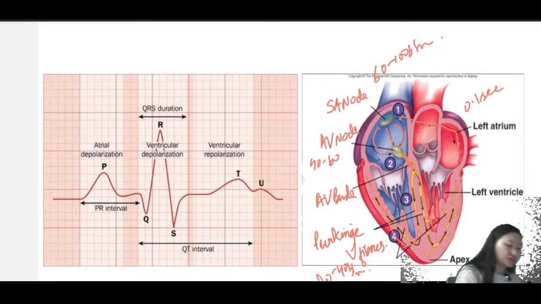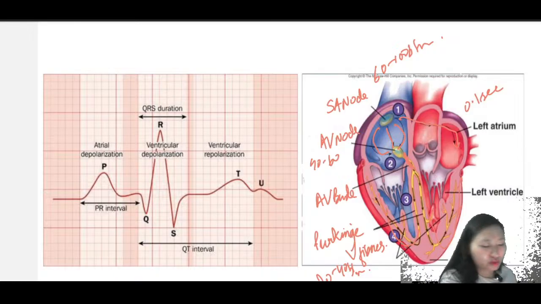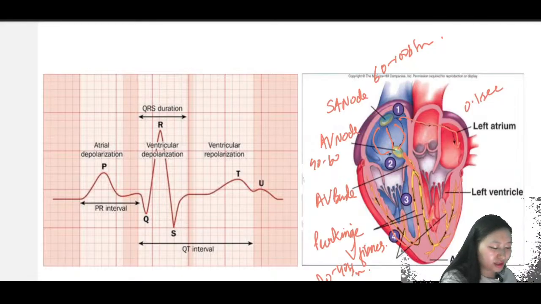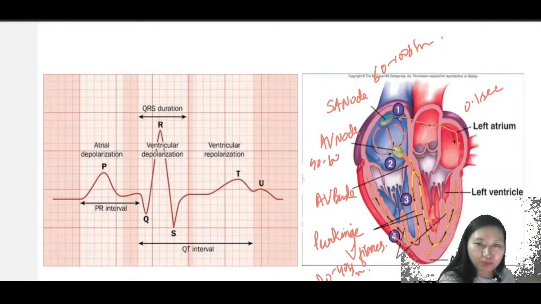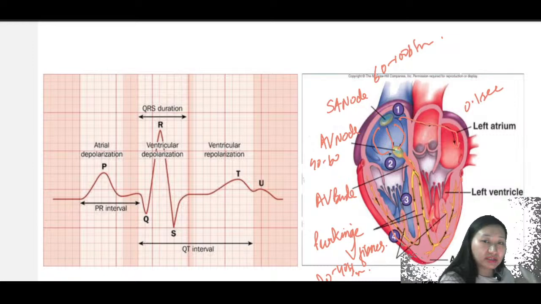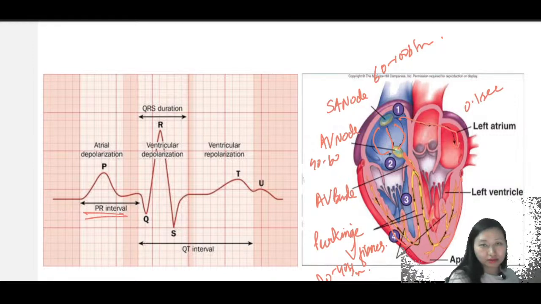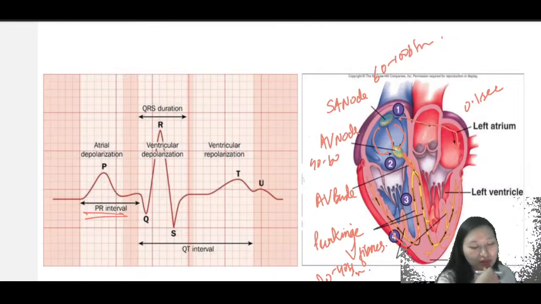So if you're looking into this ECG graph, you will see that P wave indicates atrial depolarization, which means it is contracting. P wave is because SA node is triggering and it is passing to AV node. Now in the AV node, I said there's going to be a delay of 0.1 second, which is indicated by this PR interval. Okay, it's coming into the isoelectric line.